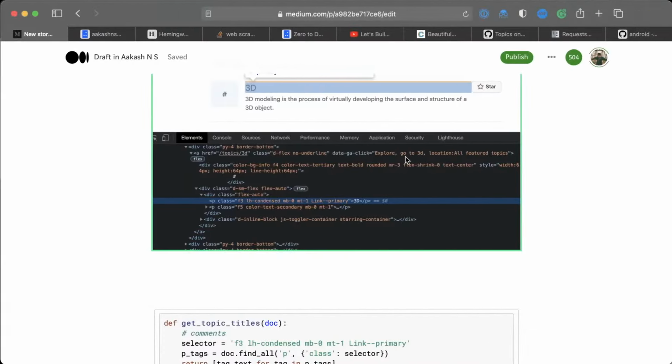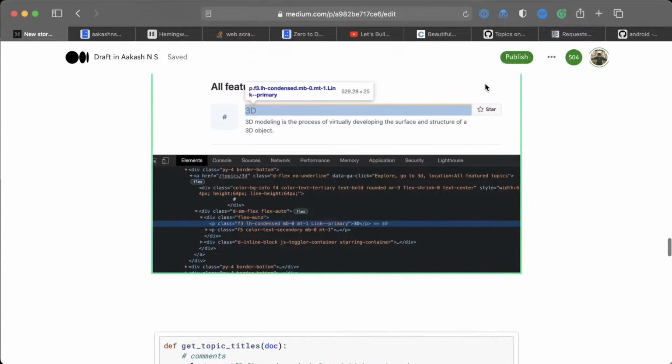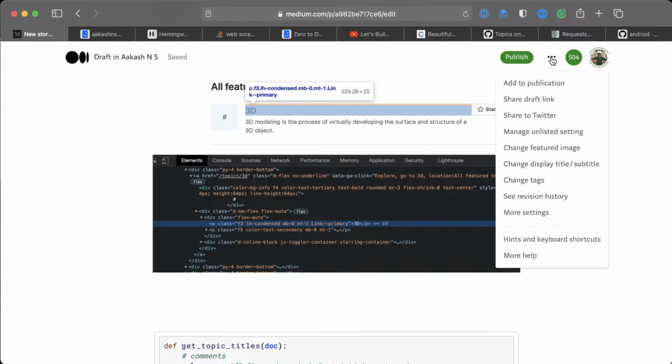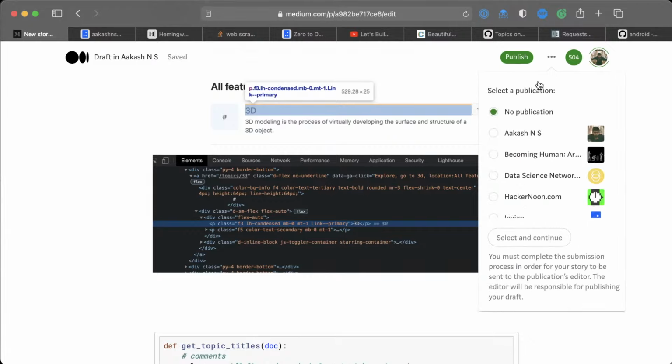So the next thing you should do is publish a blog post. Now I can hit publish here and that will go on my profile, but there are not a lot of people on my profile. So what I should do, at least on Medium, is try and submit that to a publication. You can click add to publication.